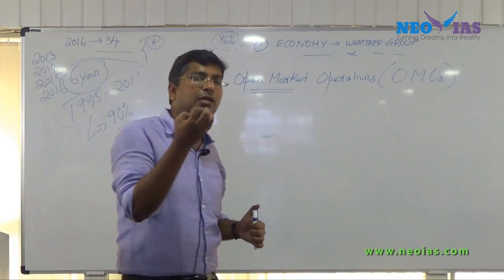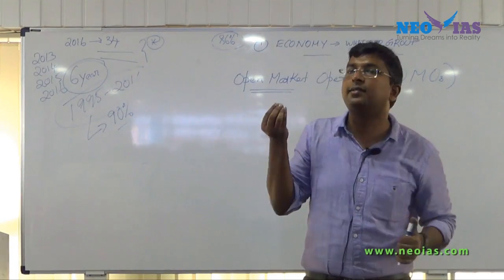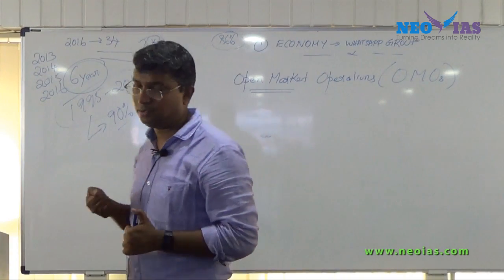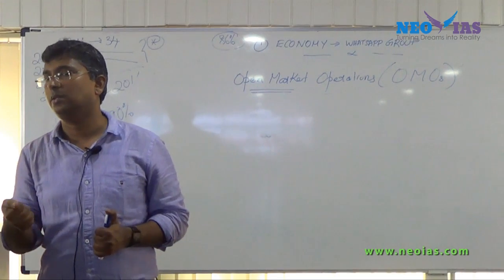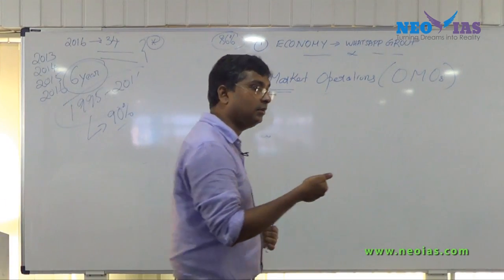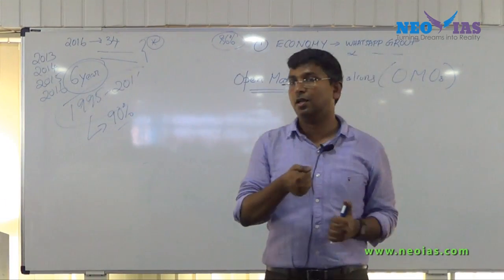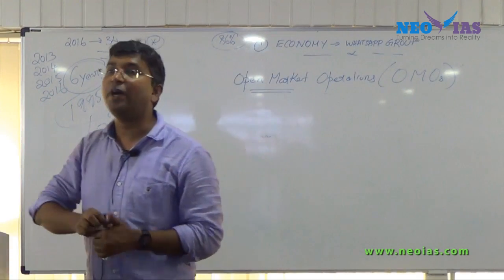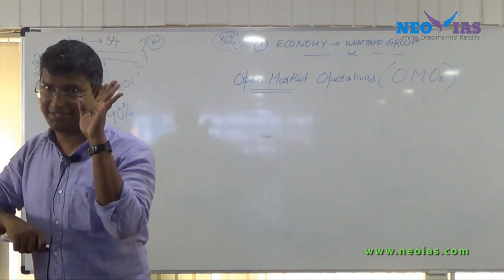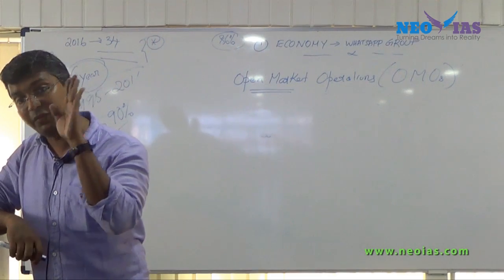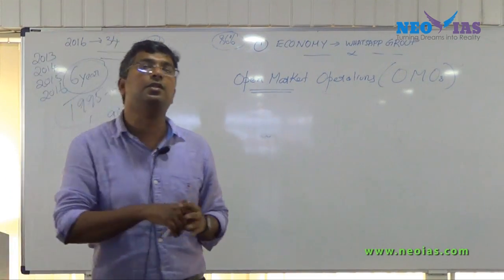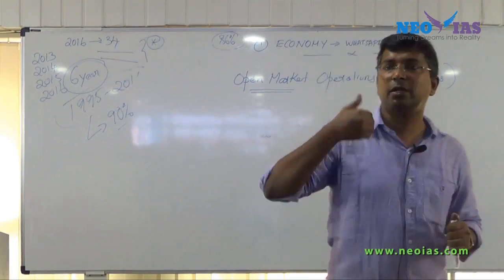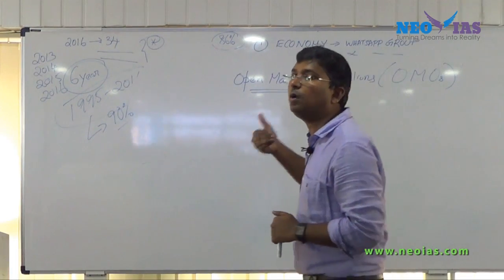The tax which the government collects every year is not sufficient for its expenditure. Then what will the government do? The government will borrow money. How does the government borrow money? By issuing government securities. There are different instruments, but this is the most common instrument through which the government borrows money.